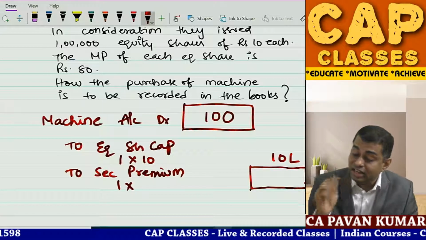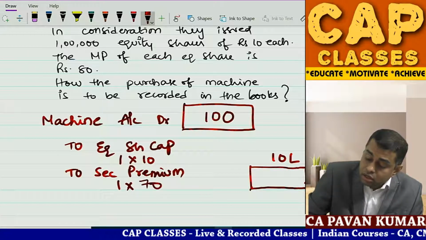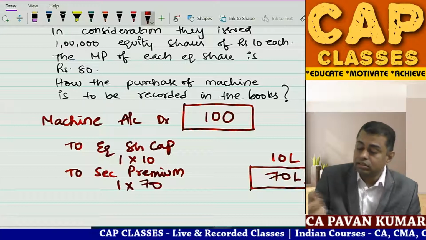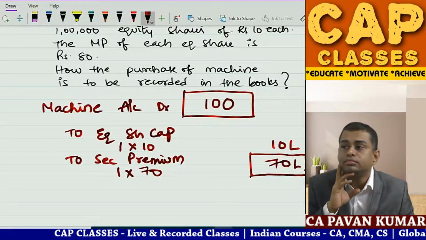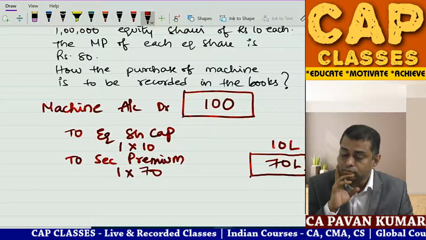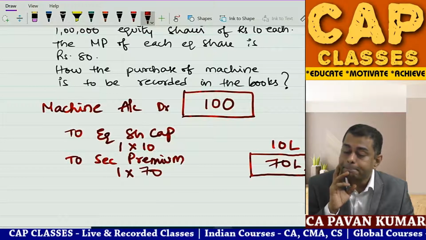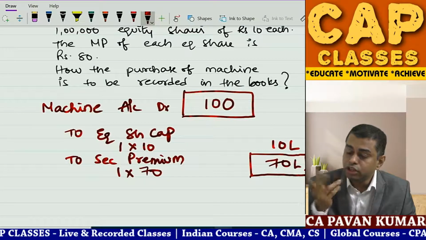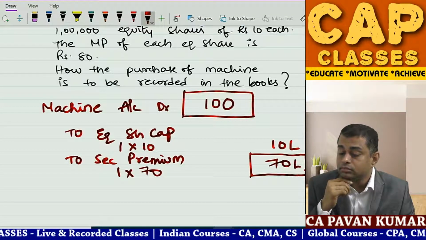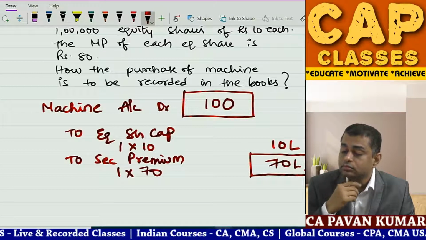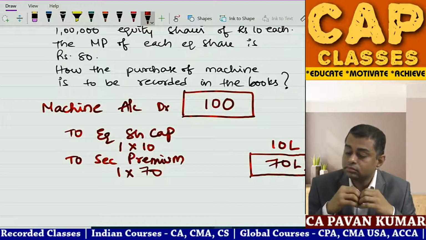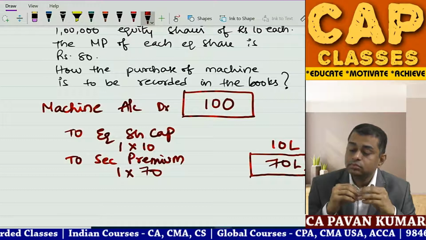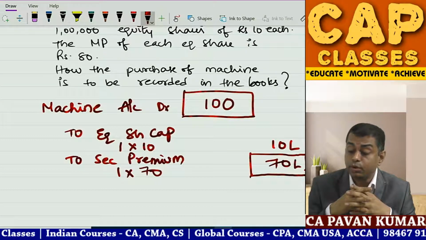Shanmukapriya is saying 70 lakhs. Okay, 1 lakh into 70. So imagine if I write 70 here, the balance is not tallying, the debits and credits are not tallying. So what should I do? What should I write with the remaining 20 lakhs?